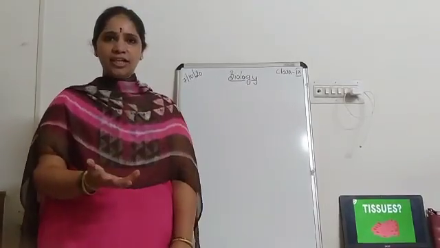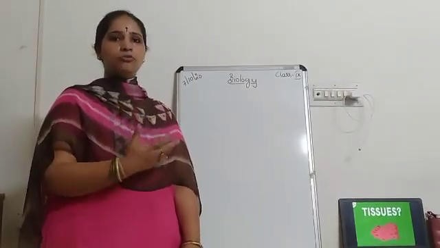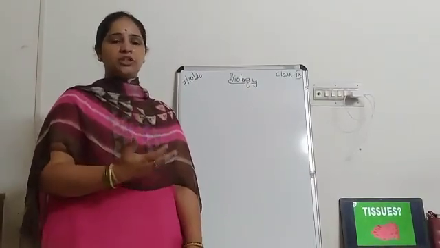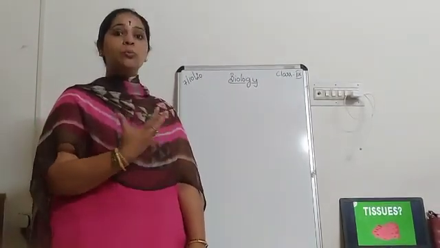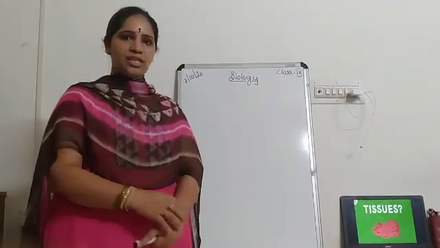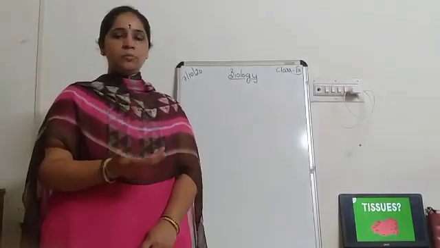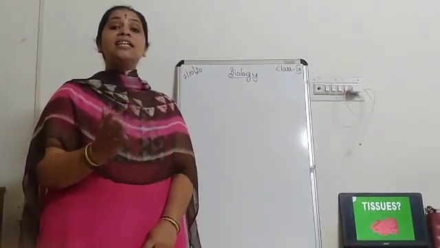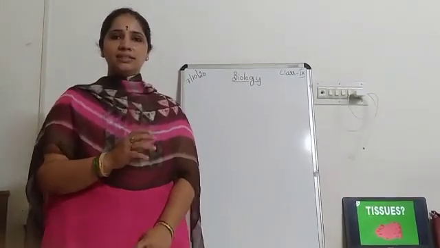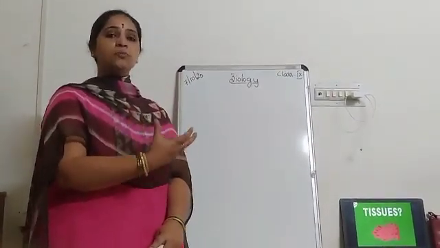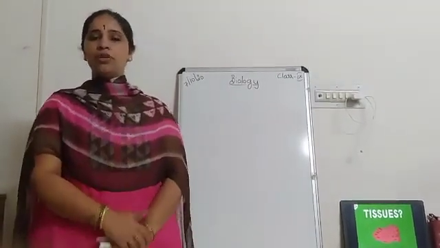In plants, if we take the example of xylem and phloem, they are involved in conducting water as well as food, that is, the transportation of water and minerals as well as food. Xylem is a group of cells, and phloem is also a group of cells. In multicellular animals, like human beings, there is division of labor. What is this division of labor? Division of labor is nothing but a cluster of cells performing a specific function at a specific location in a body.